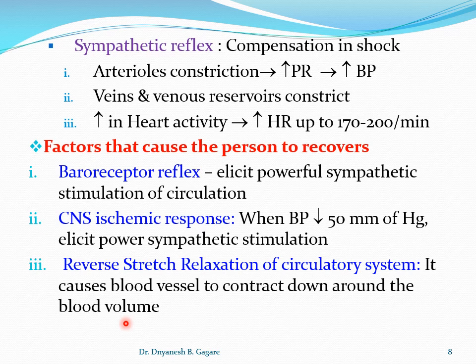That is called reverse stress relaxation. Means when the blood volume is decreased, then the wall of the blood vessel constricts, and that means it tries to bring the blood pressure to normal.